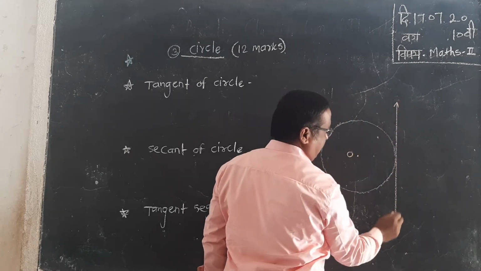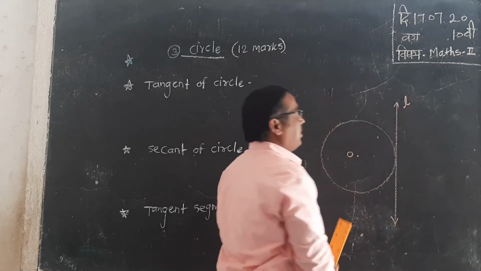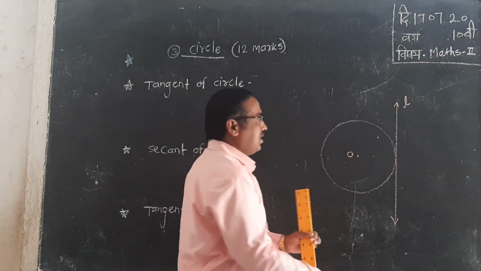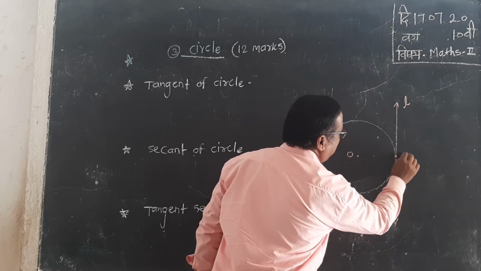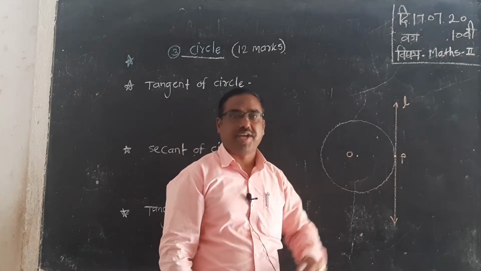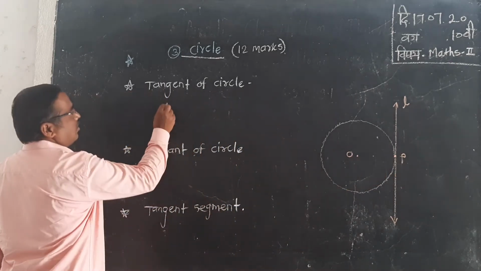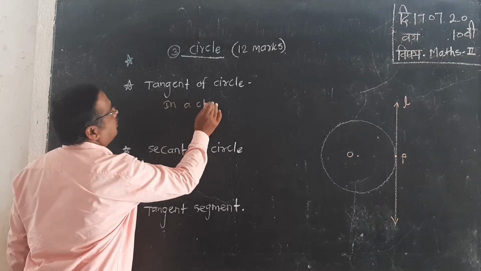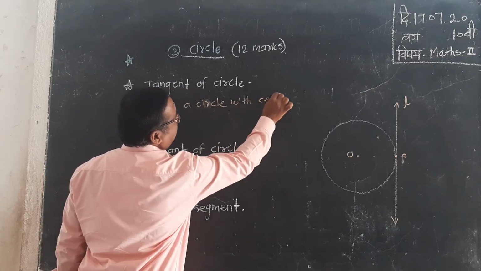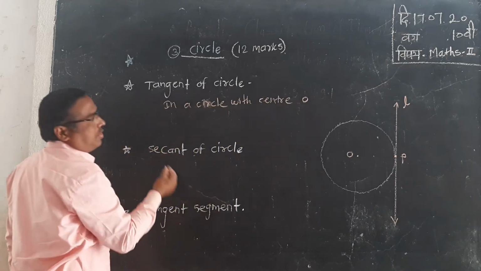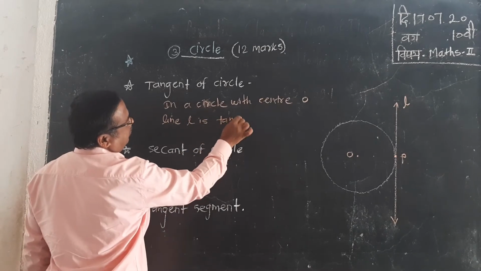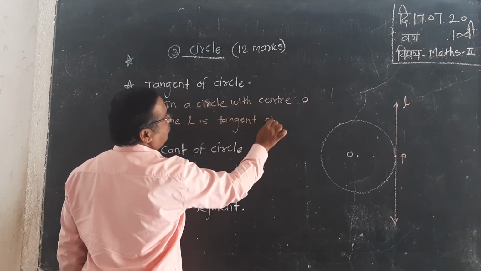This is a line L. Line L touches the circle in only one point. Such a point is said to be the point of contact of the tangent. In a circle with center O, line L is a tangent of the circle.